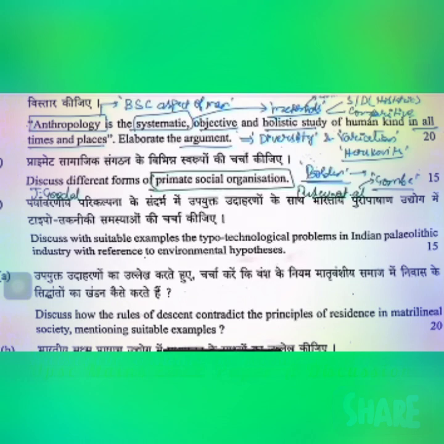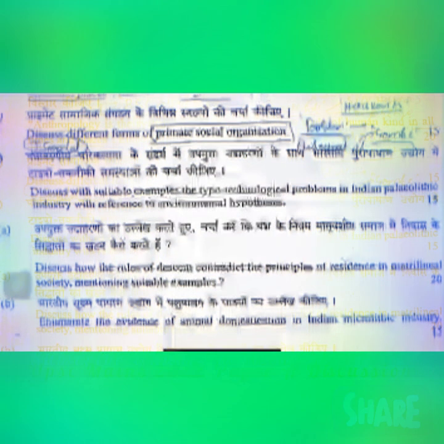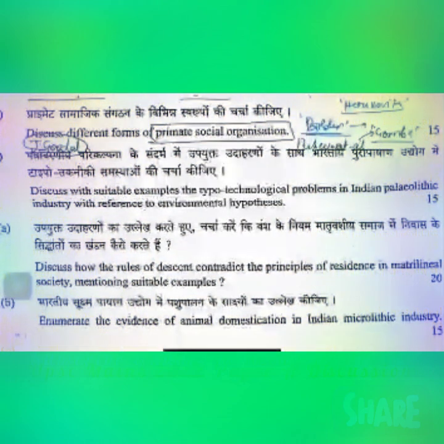We have to talk about Jane Goodall as a thinker, very, very important for this, right? Next question. Discuss the suitable examples, the typo-technological problems in the Indian Paleolithic industry with reference to environmental hypothesis.